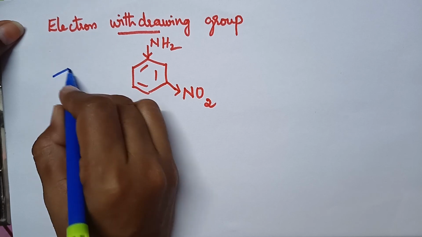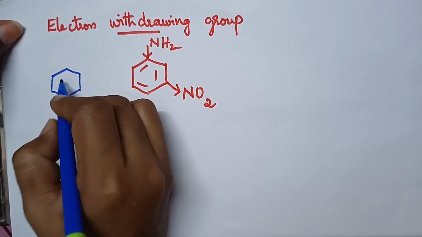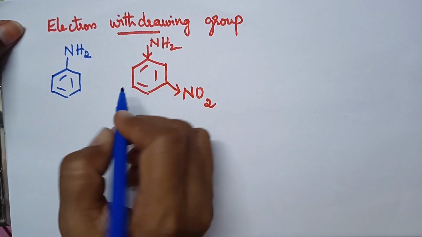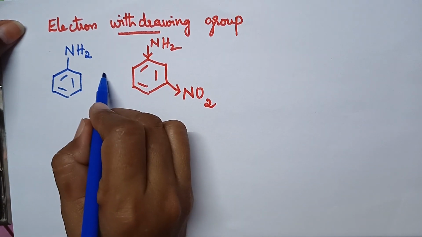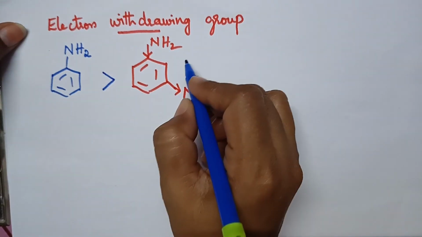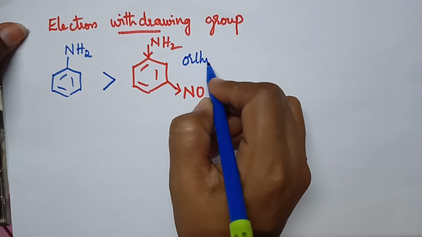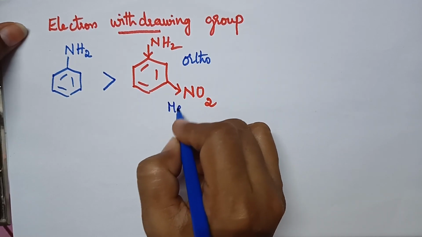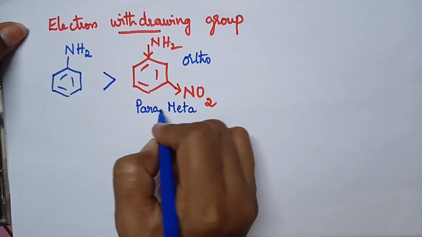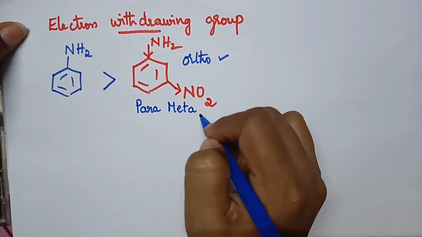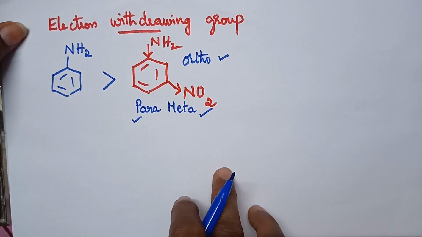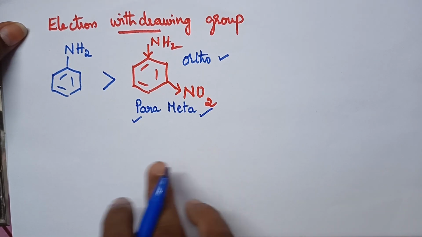So that means aniline itself is more basic if an electron withdrawing group is present on aniline, and depending upon the position. The adjacent position is called the ortho position. The next one is called the meta position, and the opposite position is called the para position. So the influence of the electron withdrawing group varies depending upon its position.